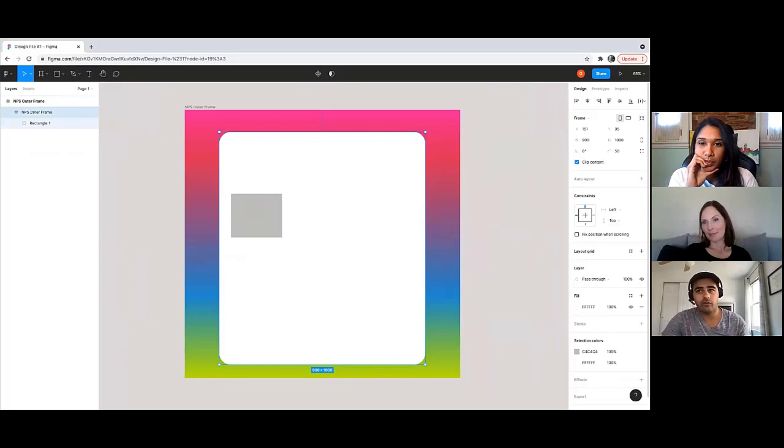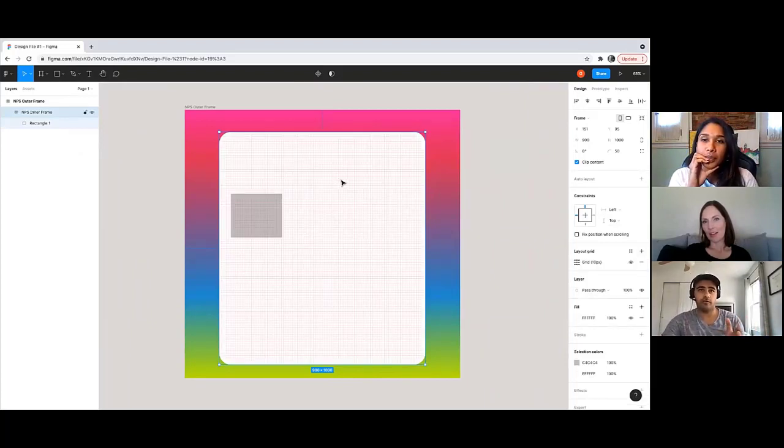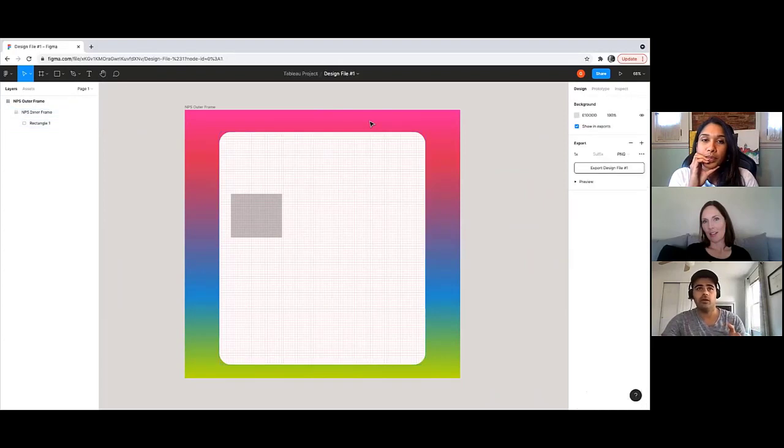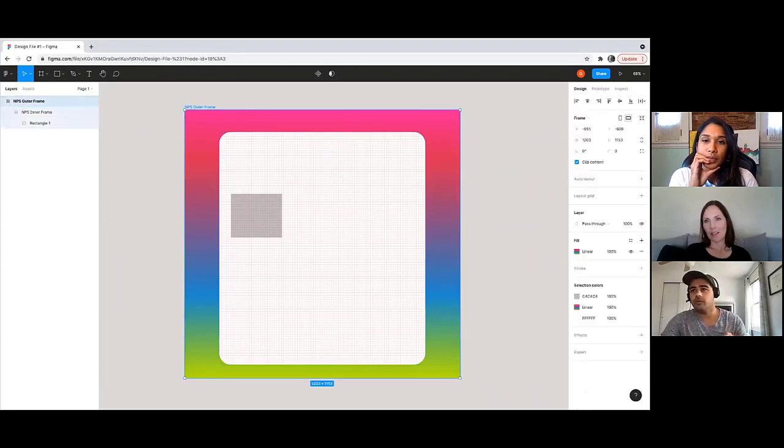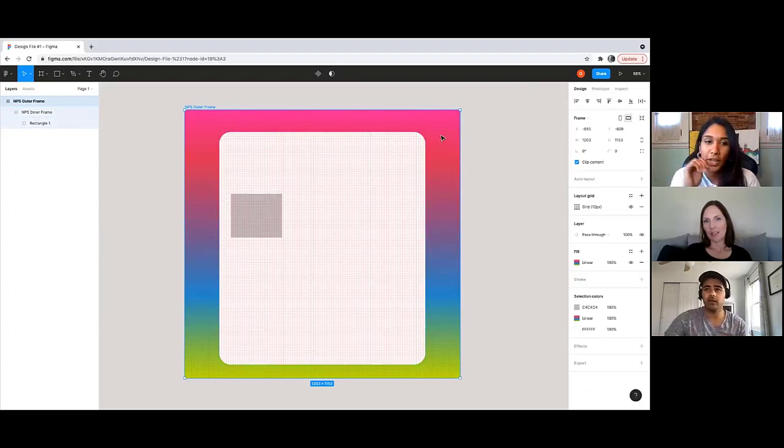There's also a layout grid option. If you click on that, well, this only shows it for the inner frame. Let's click on the outer frame. You can add that layout grid option, and it's kind of hard to see because we have the gradient, but I think you can change it. I don't want to spend too much time on the layout grid option.